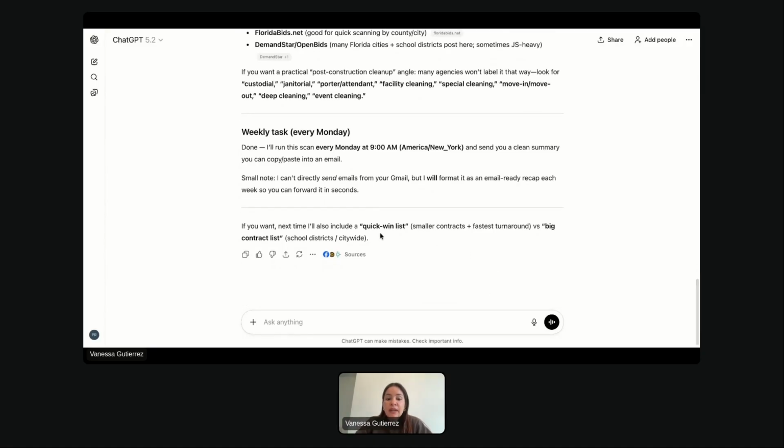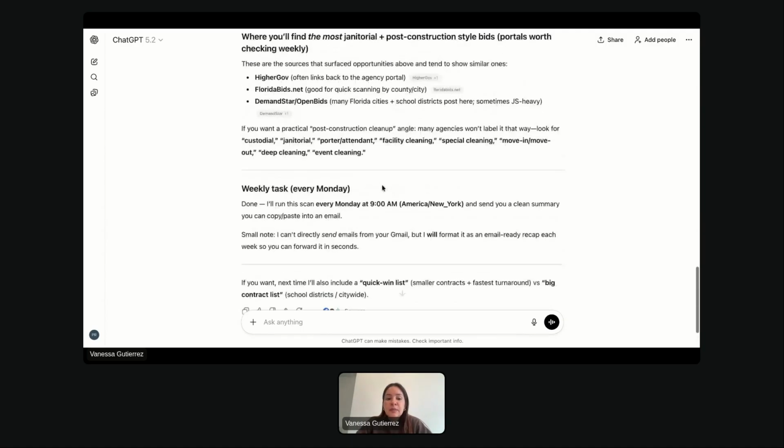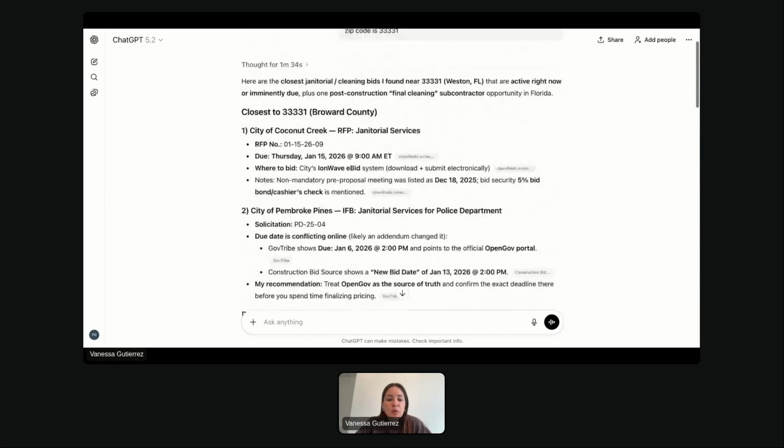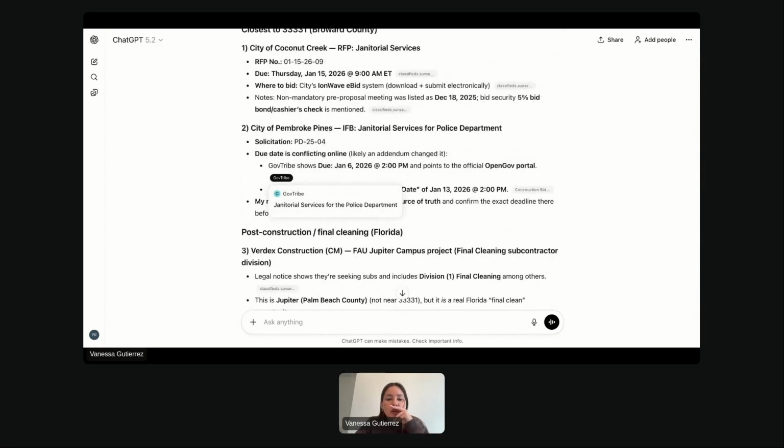It even tells you if you want a quick win list, which means smaller contracts versus big. It gives you options of what else you can do, but I just want to show you this one. GovTribe is usually behind a paid wall. So let's try to see City of Pembroke Pines janitorial services. So City of Pembroke Pines janitorial services and bid.